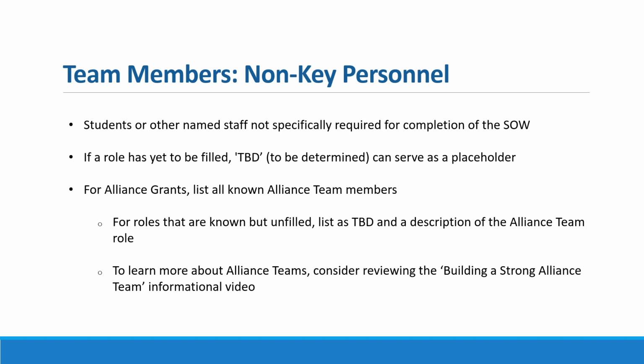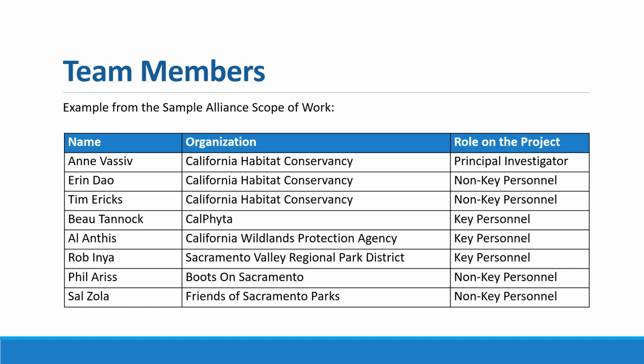For the Alliance grants, this section should list all known Alliance team members, whether they will be participating as paid or unpaid, and key personnel or non-key personnel. Similar to above, list any unfilled positions as TBD with a short description of the role. For more information about the Alliance team, consider reviewing the Building a Strong Alliance Team informational video. Here is an example list of team members from the Sample Alliance scope of work previously referenced. These include a principal investigator, non-key personnel, and key personnel.